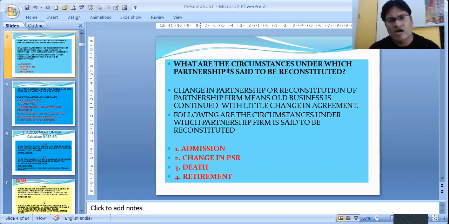Next, this question is very interesting. What are the circumstances under which partnership is said to be reconstituted? Change in partnership or reconstitution of partnership firm means old business is continued with little changes in agreement. Following are the circumstances which we have already done: admission, change in PSR, profit sharing ratio, and retirement.